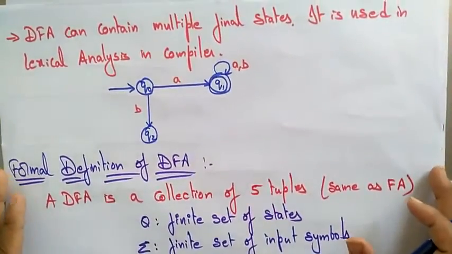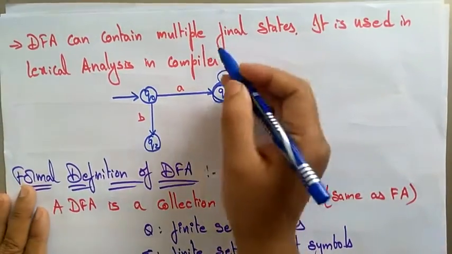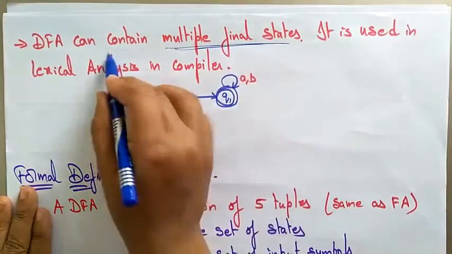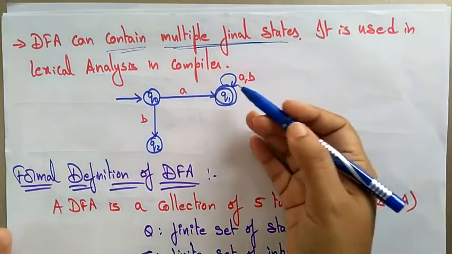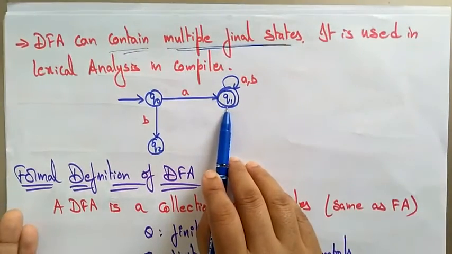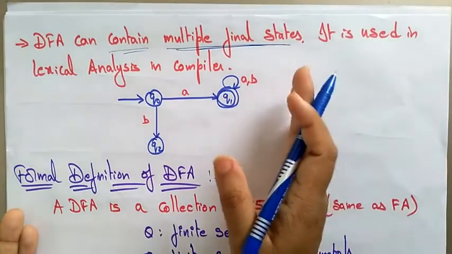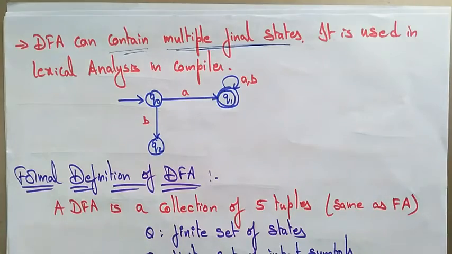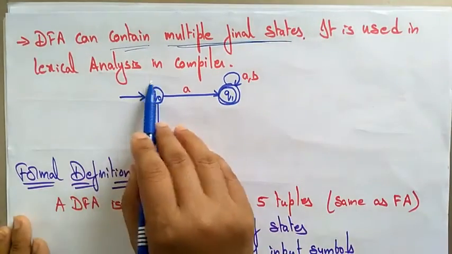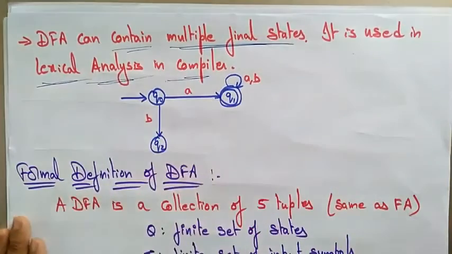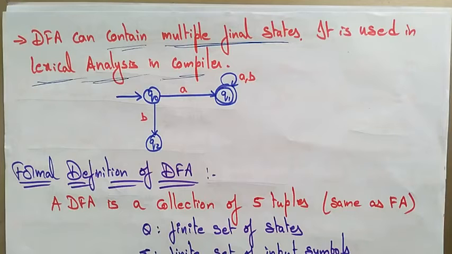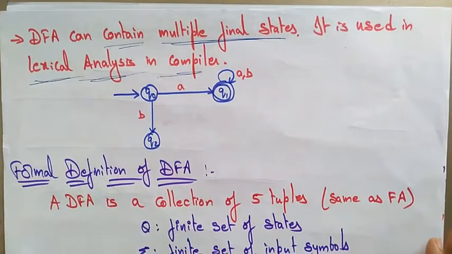DFA can contain multiple final states, that is either one or more. Here in this example I have taken only one final state. So where will the DFA be used? The DFA will be used in lexical analysis in the compiler. In the compiler, the first phase is the lexical analysis phase, and in that phase the deterministic finite automata will be used.